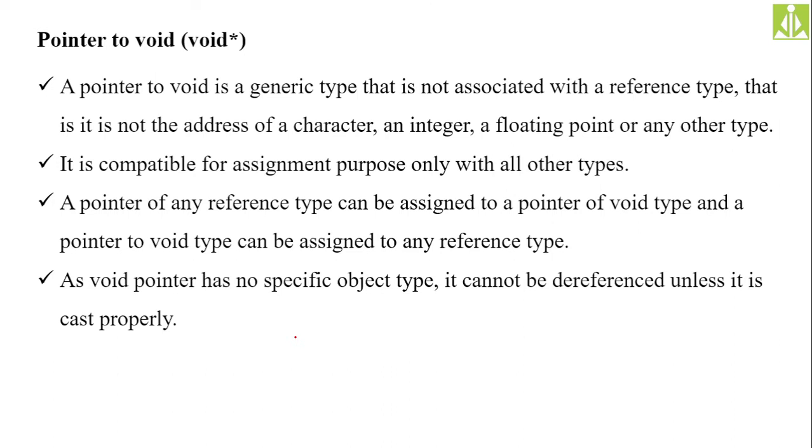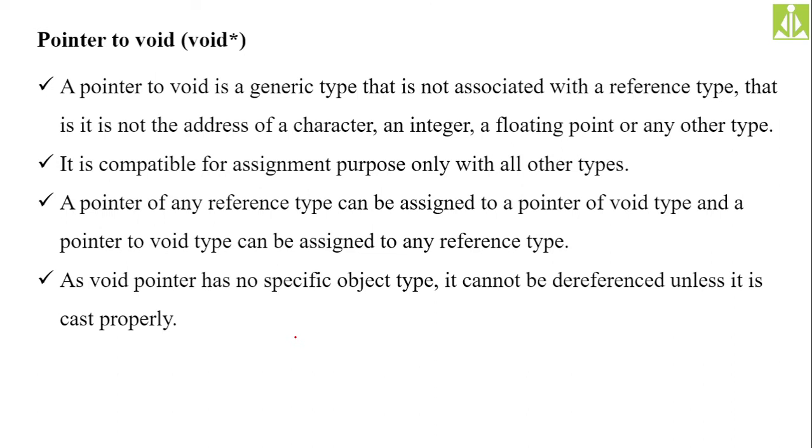Do we have a variable of void type? It is not possible, isn't it? We can't create a variable of type void, because void means no values, no operations. So when you are not storing any value, what is the purpose of creating a variable of void type? It is meaningless, because we don't have values of void type. This we discussed when we discussed the data types in the first unit. We said void means no values, no operations. So if you don't have any values to store, what is the purpose of creating a variable of void type? Clear? Hope you understood this one.